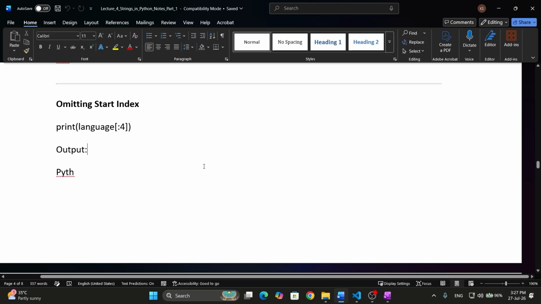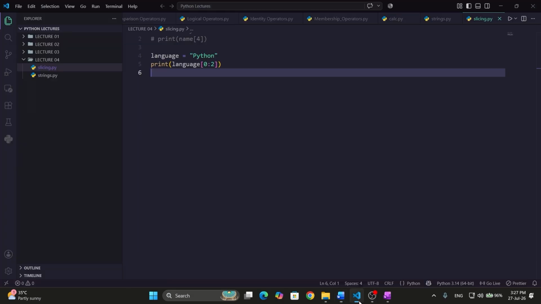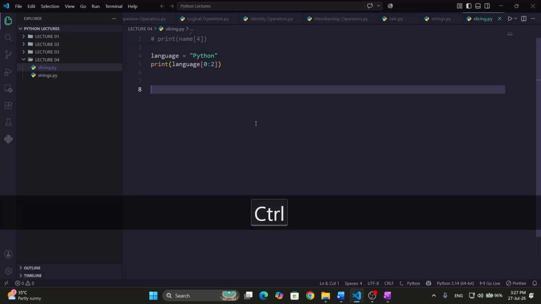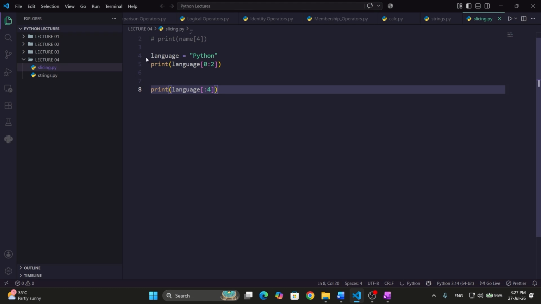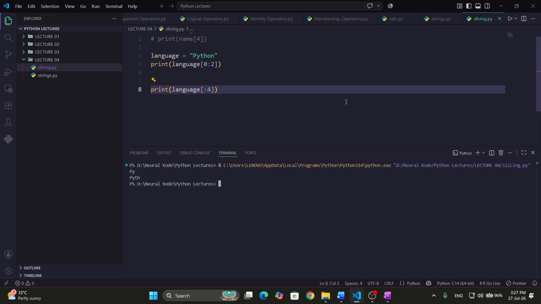I have the previous example which we discussed earlier. Taking that example only, I will copy this, go to VS Code, and print it. Here I have a variable language, and a string Python. Earlier we printed from 0 to 2, and 2 was excluded, so it went from 0 to 1 only, meaning P and Y were printed. Now let us see the output of this statement. I will run this code.